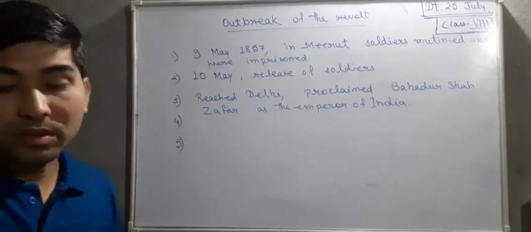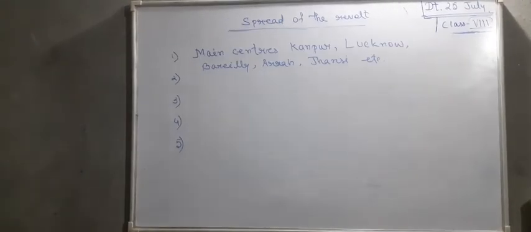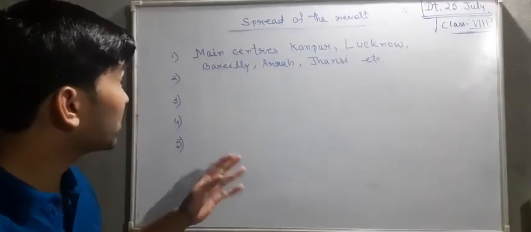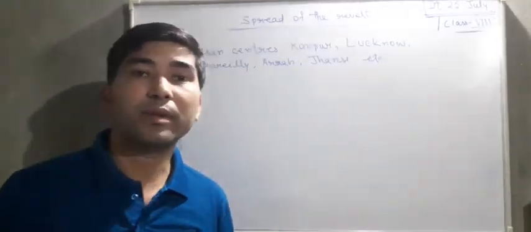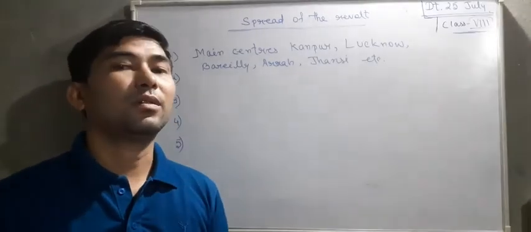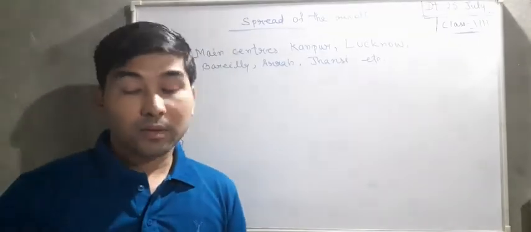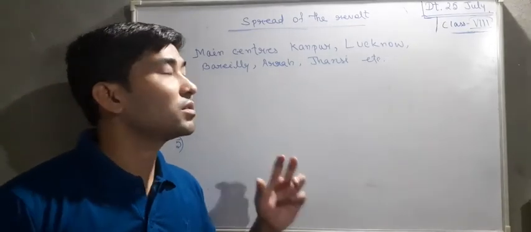Now next we will talk about the spread of the revolt. You could see in this spread that the main centers were Kanpur, Lucknow, Bareilly, Ara, Jhansi and many more. Even some parts of Assam were affected by this. As I have already told you in the introduction part, this revolt was localized in many parts.